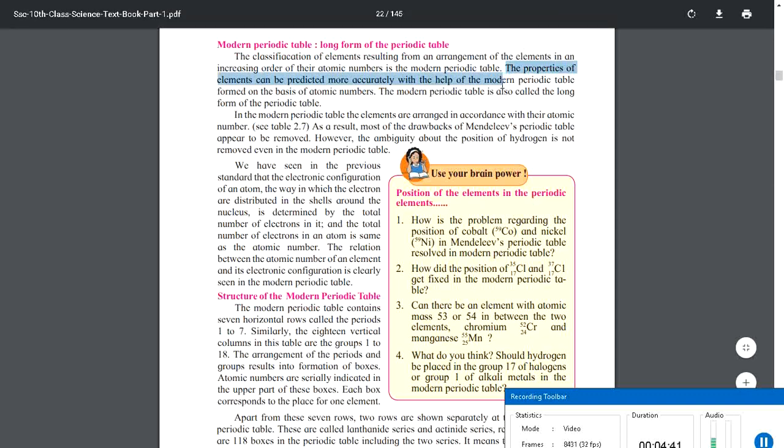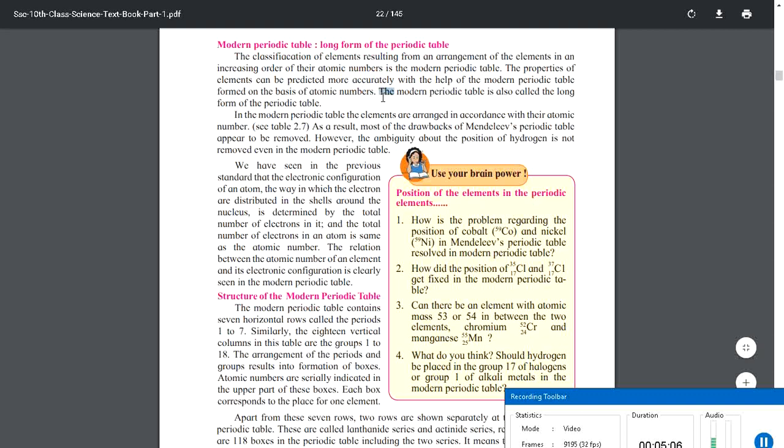The properties of elements can be predicted more accurately with the help of the modern periodic table, formed on the basis of atomic numbers. They are saying that this table, not on the basis of atomic masses but on the basis of atomic numbers, can predict the properties more accurately than the older ones.